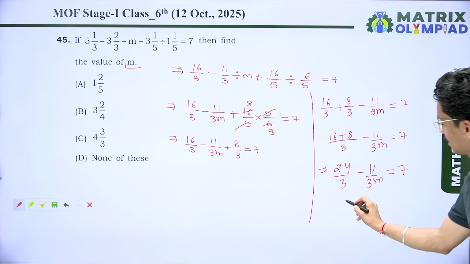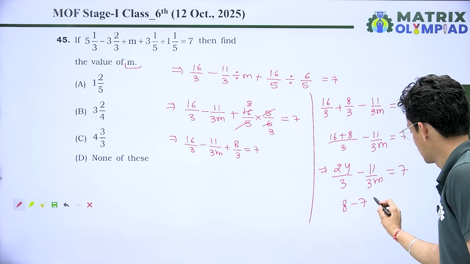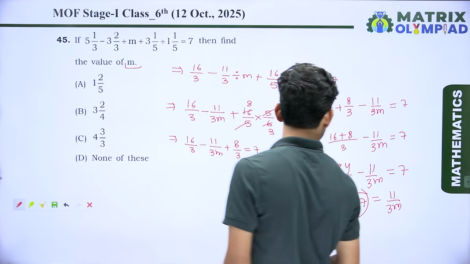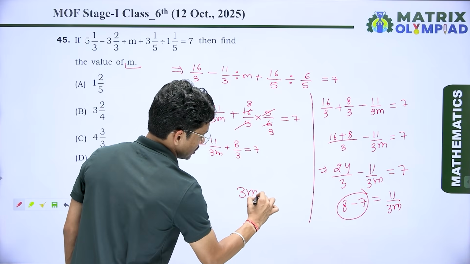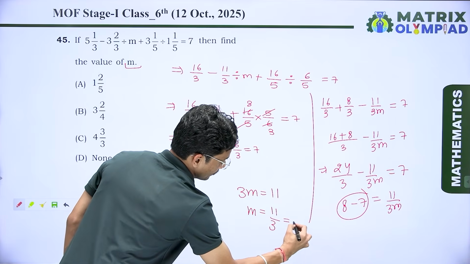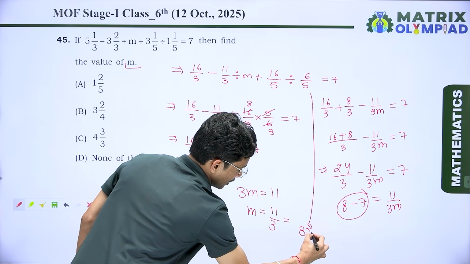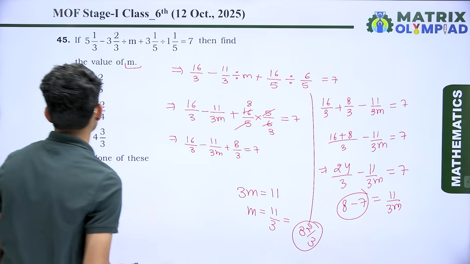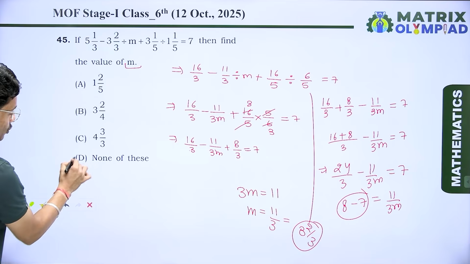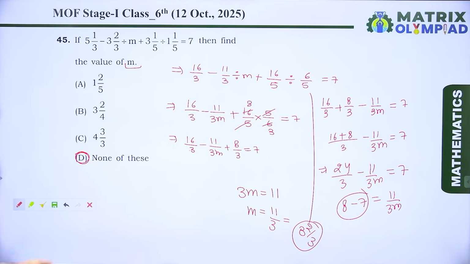Okay, so we know here 8 minus 7 equal to 11 upon 3m. So after simplifying it, we can write here 3m is equal to 11, and the value of m is equal to 11 upon 3. It means 3 and 2 by 3. So check which option is correct. 3 and 1 by 5, 3 and 2 by 4... No, it means option number D is the correct answer over here.